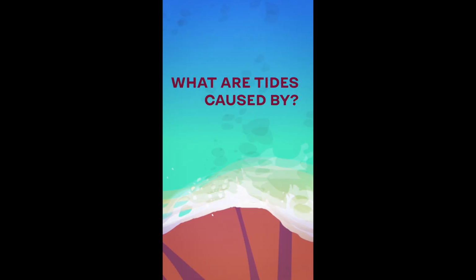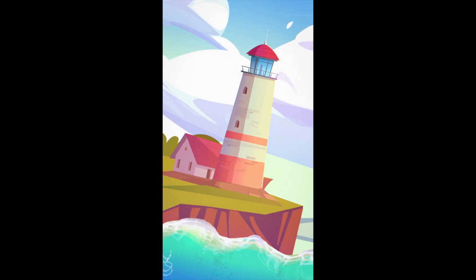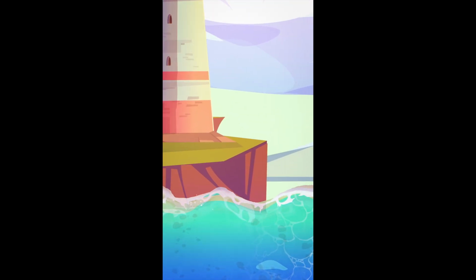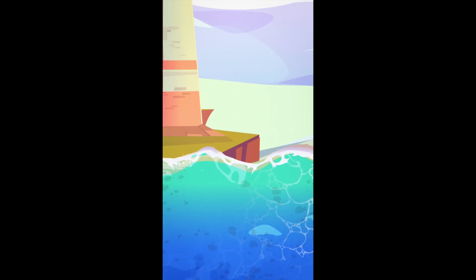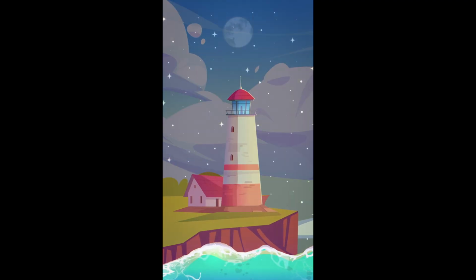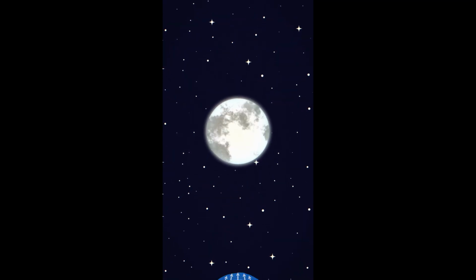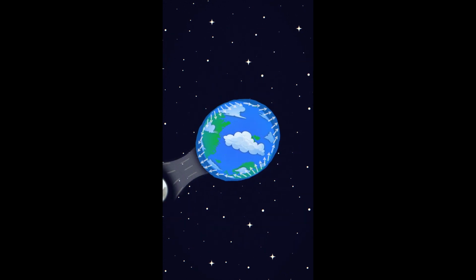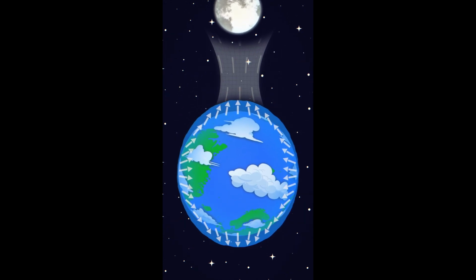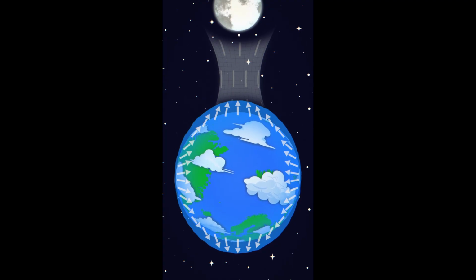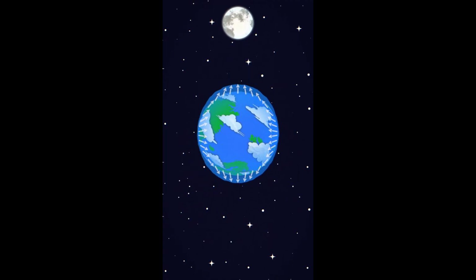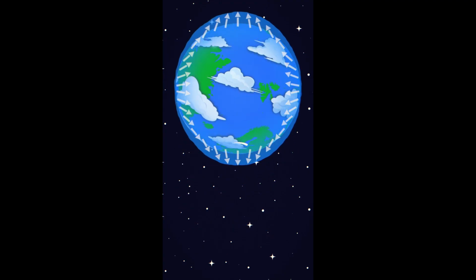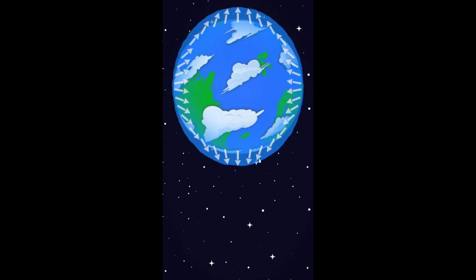What are tides caused by? On many sea coasts, the sea advances onto the land twice a day and then retreats again. This phenomenon, known as tides, is caused by the gravitational pull of the moon, which gathers the ocean's water into a tidal bulge on the side of the Earth facing it. Due to the Earth's rotation, an identical bulge forms on the opposite side of the planet.